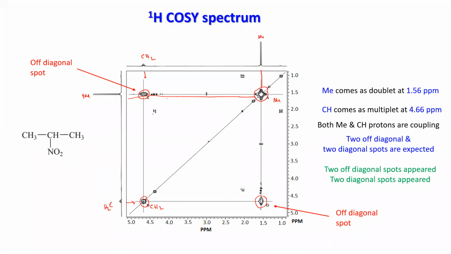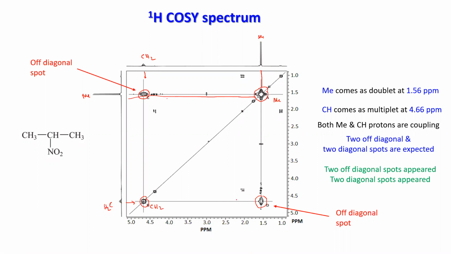For the off diagonal spots, your CH2 and methyl are coupling. So from one axis you take methyl, and from the other axis you take CH2. If I take methyl and extrapolate here, and go in this direction, it reaches CH2.